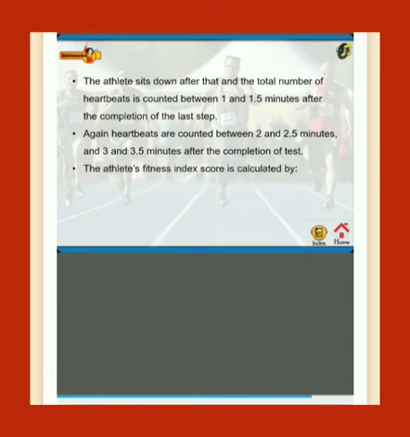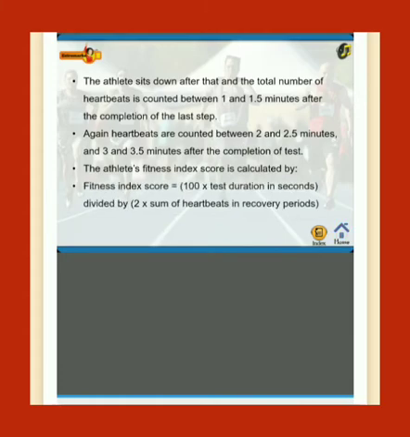The athlete's fitness index score is calculated by: fitness index score = 100 × test duration in seconds divided by 2 × sum of heartbeats in recovery periods.